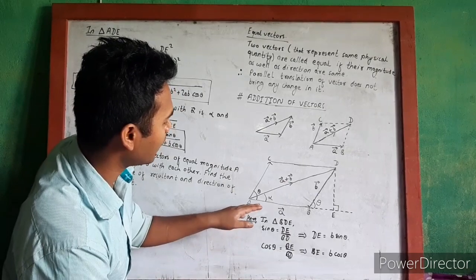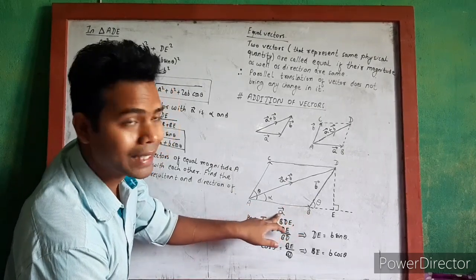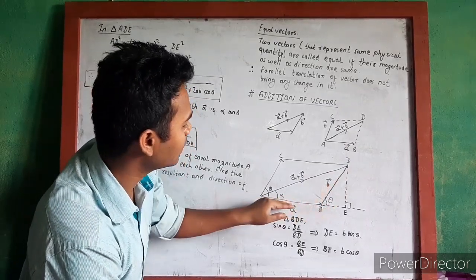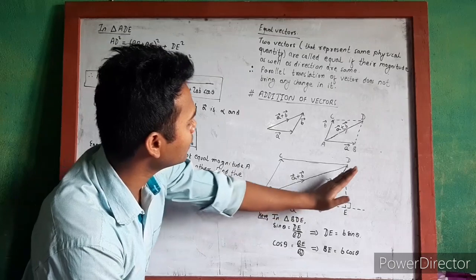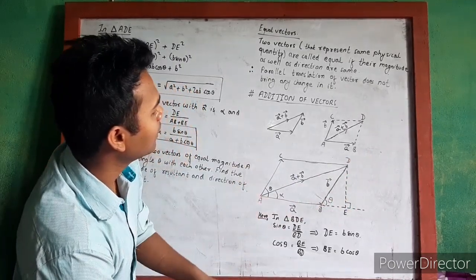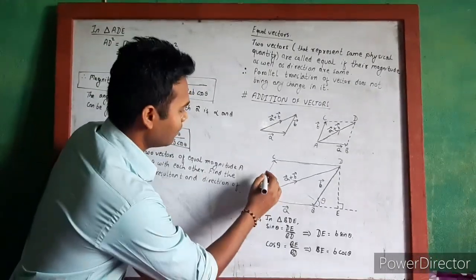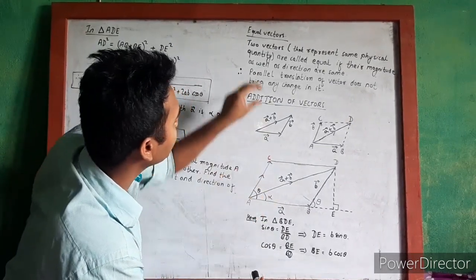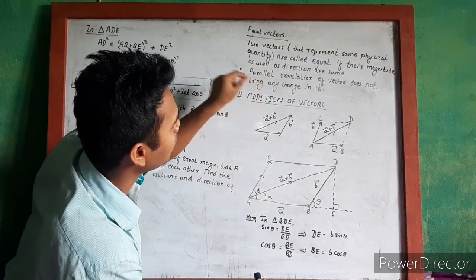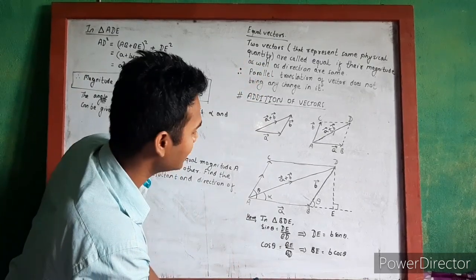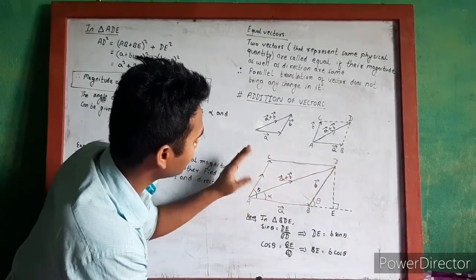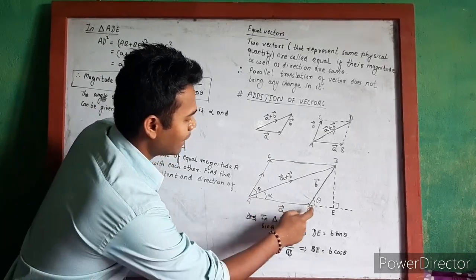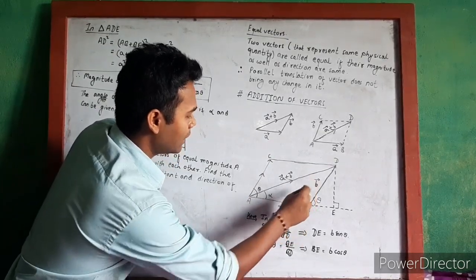Let us suppose there are two vectors, AB, that is A vector, and BD, that is B vector. This BD vector is the same as the AC vector. This is the opposite side of the parallelogram, and we have already seen that parallel translation of a vector does not bring any change in it. That's why we have parallelly translated this vector here. Now the angle between the AB vector, or A vector, and the B vector is theta,